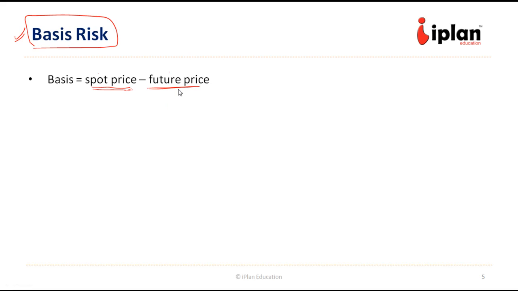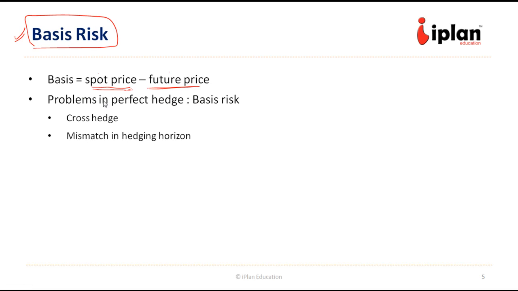So why does the basis risk arise? As we know, the perfect hedge may not be possible. One, where the same contract is not available. Suppose there's a farmer who is selling one kind of corn, but in the market slightly different kind of corn is being traded in futures market, so he has to hedge with that.